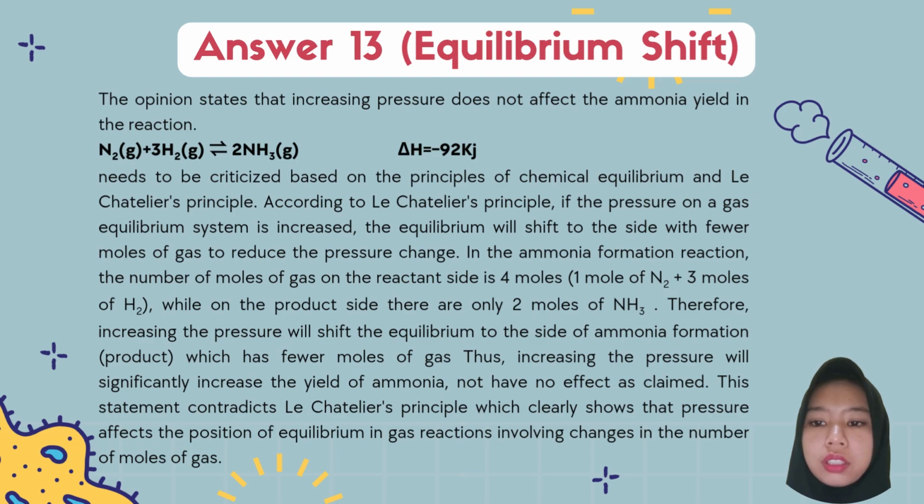Therefore, increasing the pressure will shift the equilibrium to the side of ammonia formation, the product, which has fewer moles of gas. Thus, increasing the pressure will significantly increase the yield of ammonia, not have no effect as claimed.